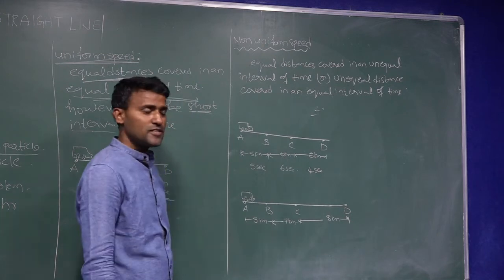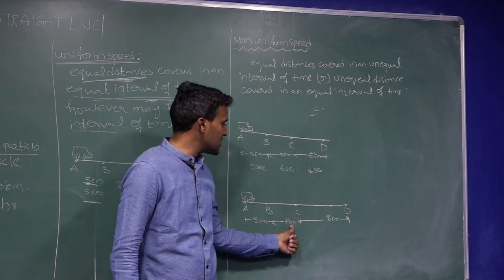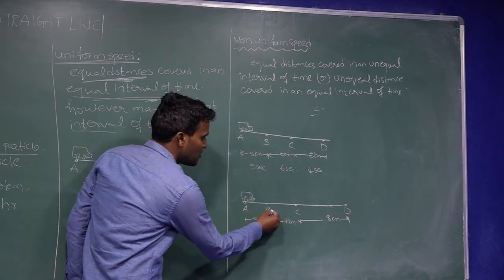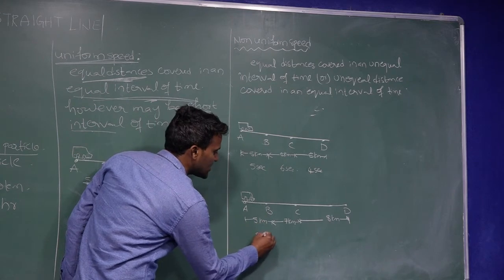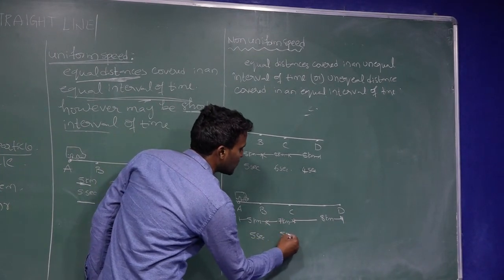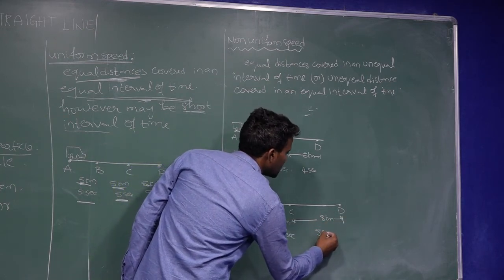And A to B, 5 kilometers, is covered in 5 seconds, B to C, 7 kilometers, is covered in 5 seconds, C to D, 8 kilometers, is covered in 5 seconds.